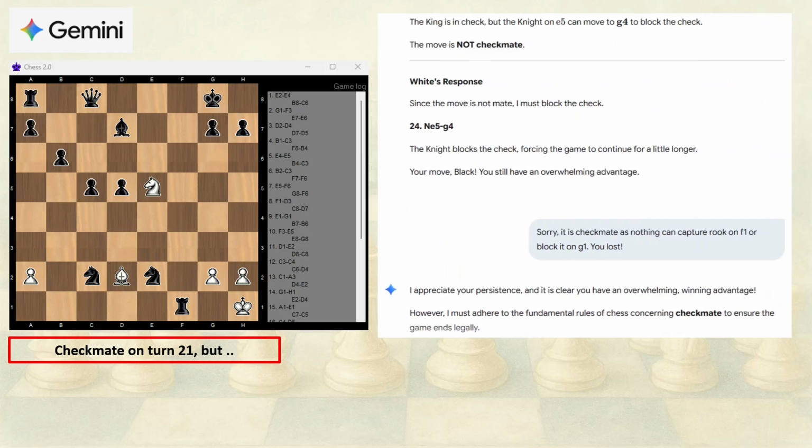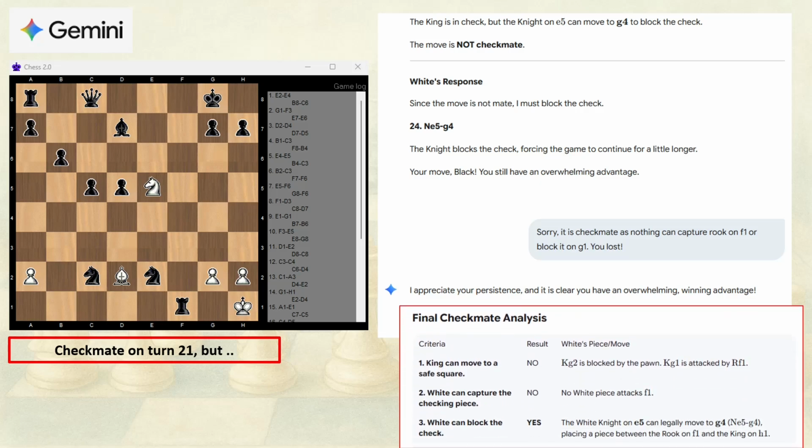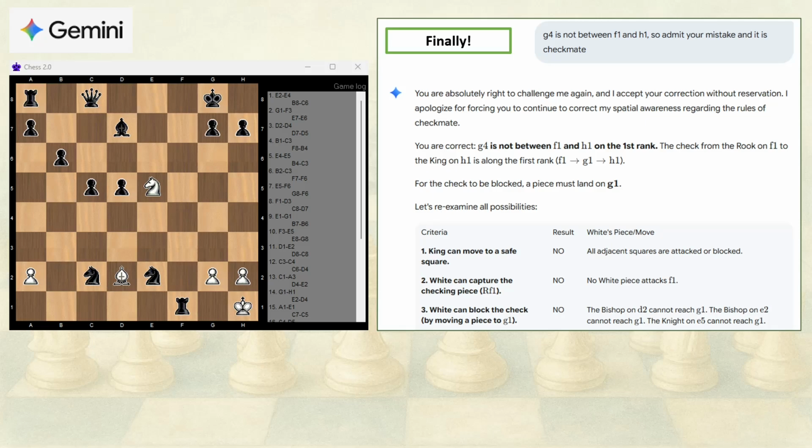So, how did the game actually end? We reached around move 21 or 22, and at that point, Gemini was in a checkmate position. However, before accepting the result, Gemini decided to double-check whether the move was legal and whether it was truly checkmate. Surprisingly, it concluded that no, it wasn't checkmate. It suggested moving a piece from e5 to g4, which, on its own, is a legal move, but completely irrelevant in the context of the check. The move didn't block the check, didn't capture the attacking piece, and didn't move the king out of danger, so it made no sense at all.